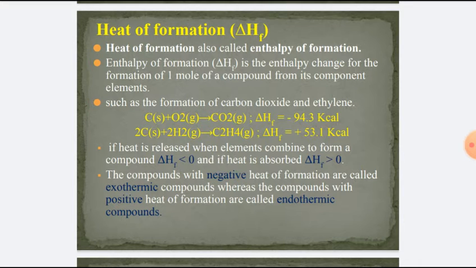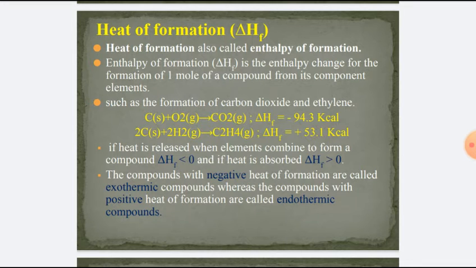For example, the heat of formation of carbon dioxide and ethylene are minus 94.3 kilocalorie and plus 53.1 kilocalorie respectively.